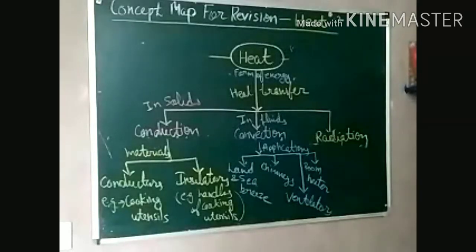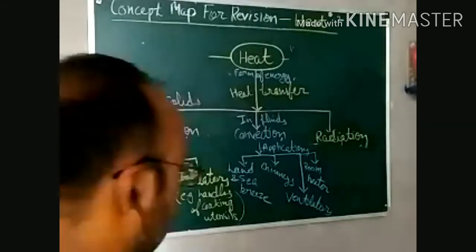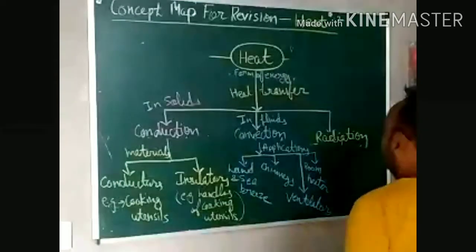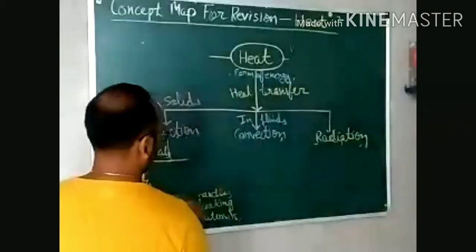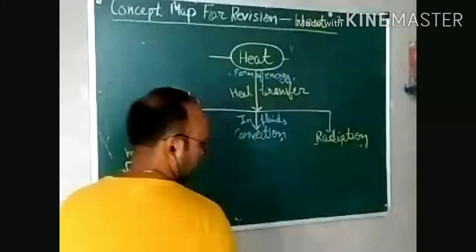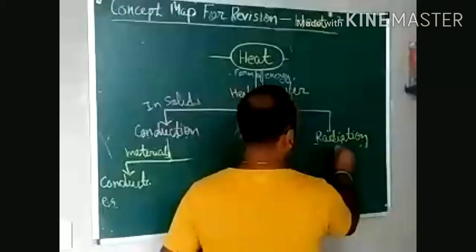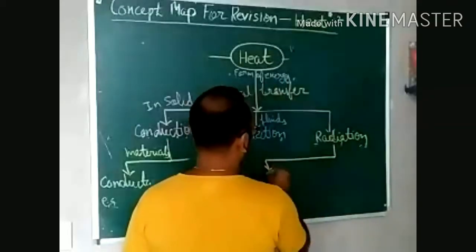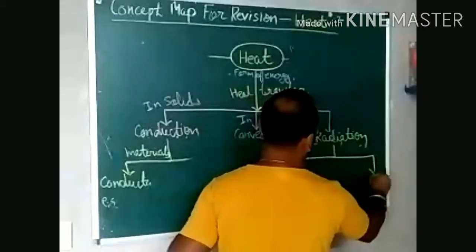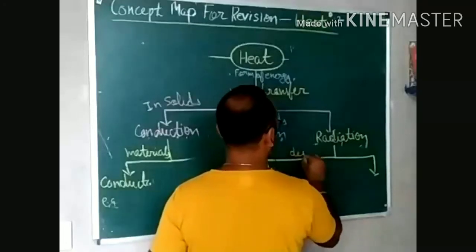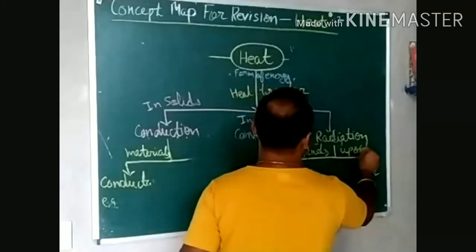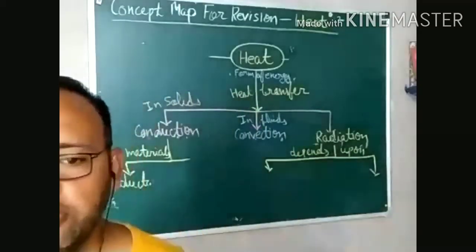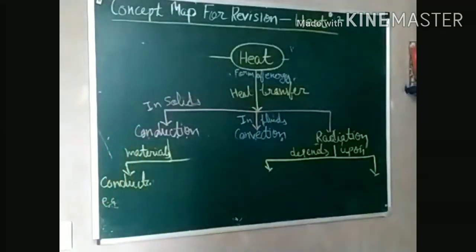Now, if I come back to radiation, radiation depends upon two things.